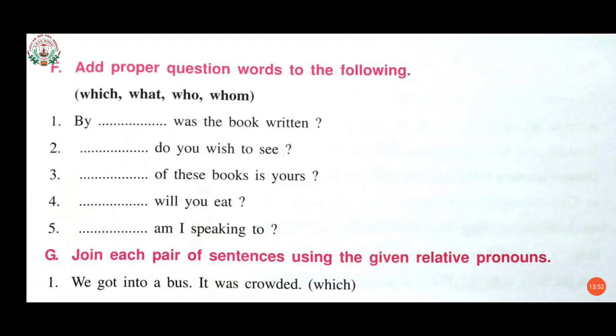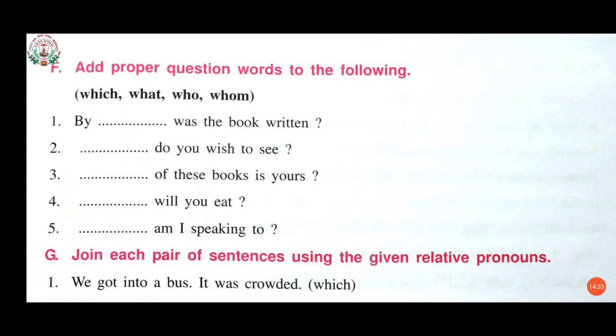Add proper question words to the following. Now these are the question words. It means interrogative pronouns. The words which, what, who, whom, all these are words that come under interrogative pronouns. Now you can see the first one is given, by dash was the book written. So you will have to choose one from the options. So by whom